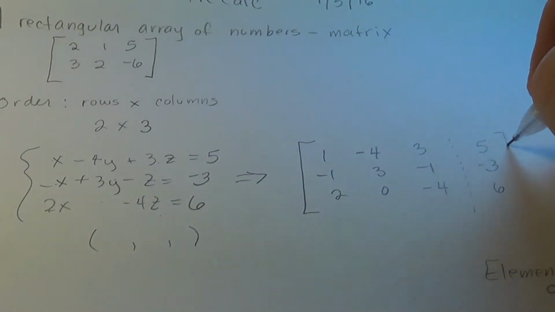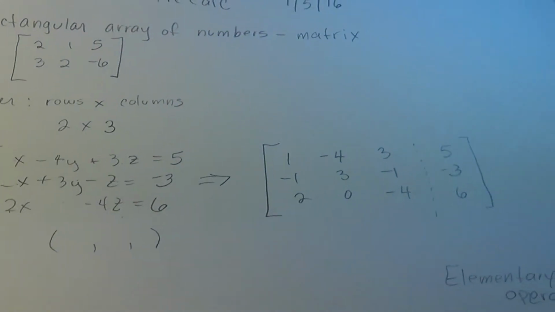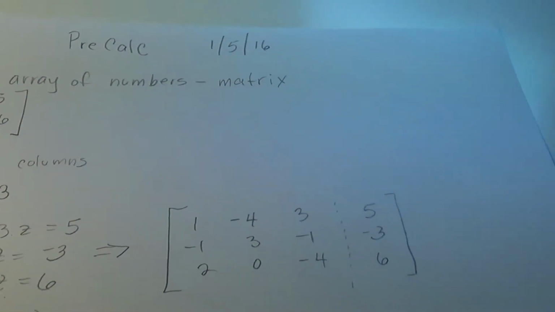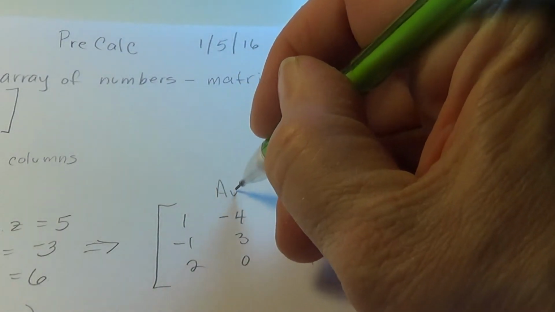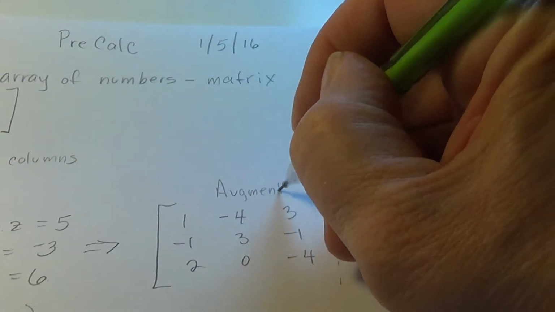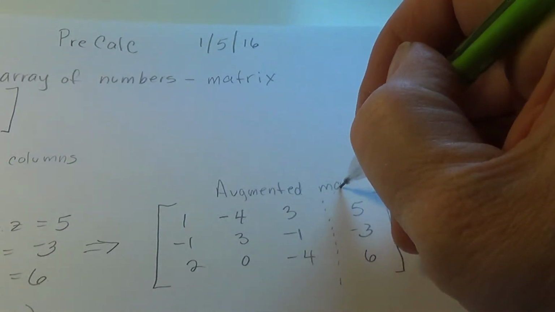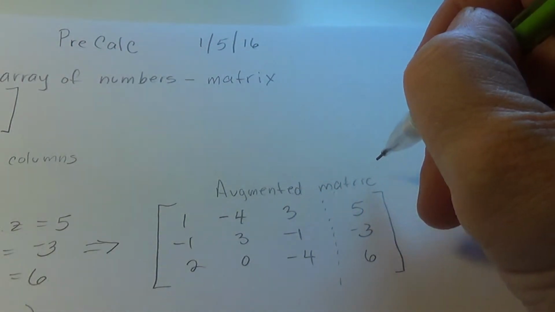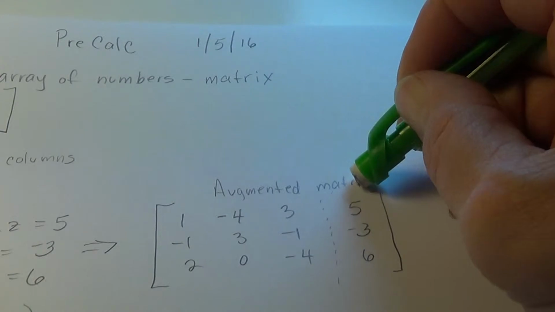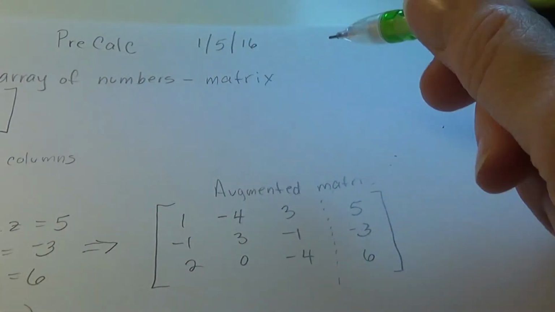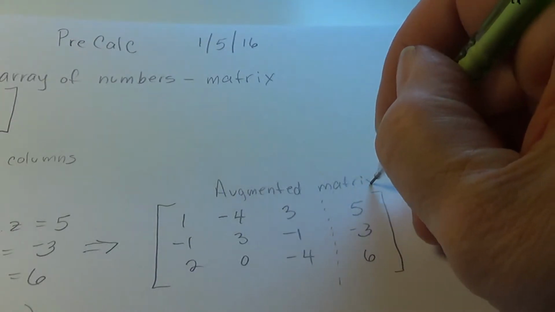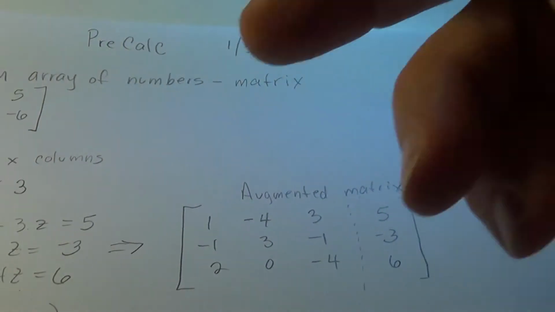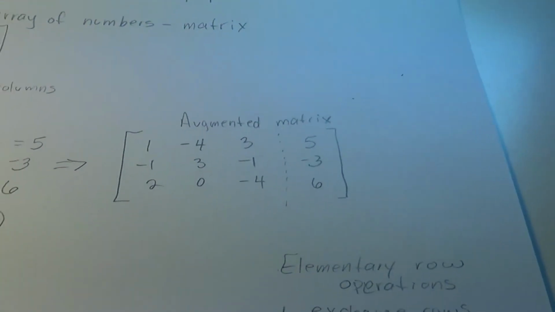We put a little dotted line down this part of the matrix to separate the coefficients from the constants. This is called an augmented matrix. We will perform elementary row operations, and we will find the solution to this system using the matrix.